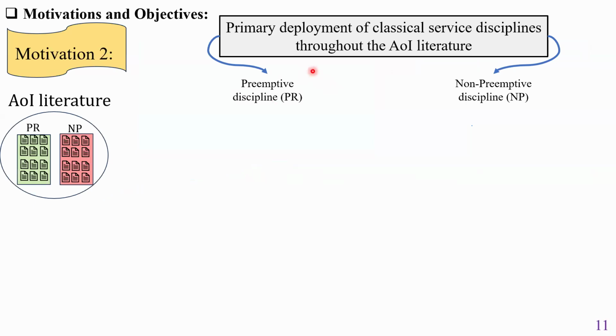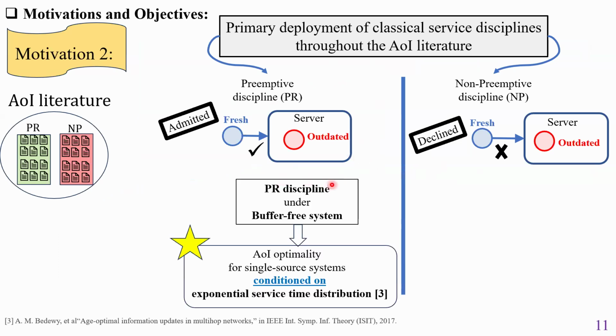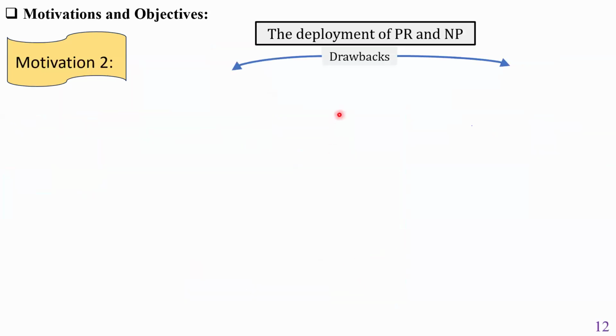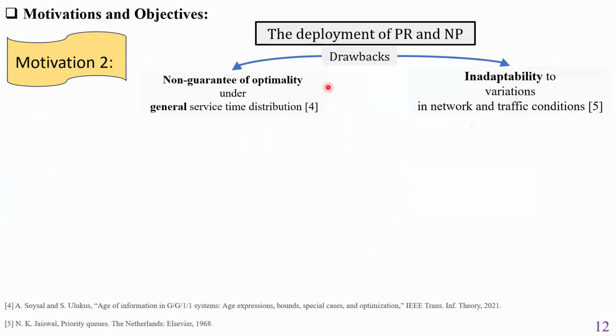Second, we found a primary deployment of classical service disciplines, preemption and non-preemption, throughout the age of information literature, where the fresh arrival request can be admitted or declined. The preemption discipline under buffer-free systems achieves the age of information optimality for single-source systems, conditioned on exponential service time distributions. However, there are two main drawbacks for such disciplines: non-guarantee of optimality under a general service time distribution, and the inadaptability to variations in network and traffic conditions.